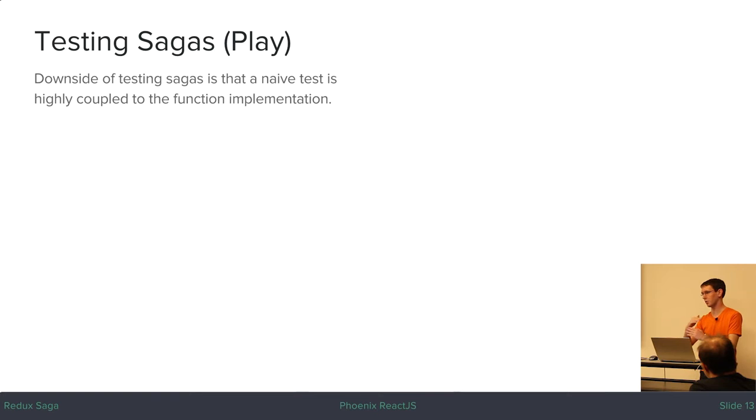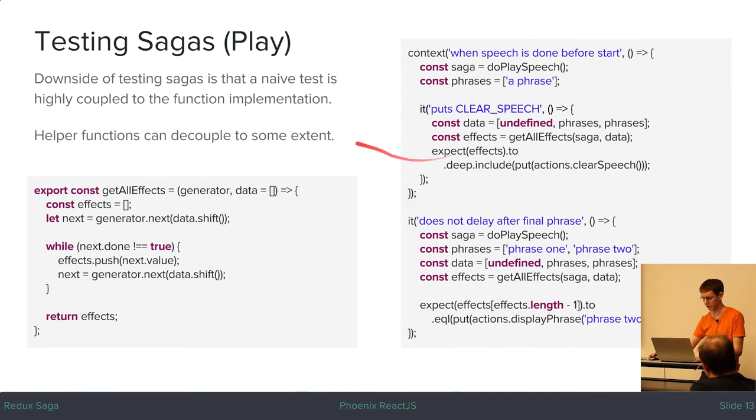So if you change the order that you're yielding these things, like if you decide to, for some reason, select data in a different order, then all your tests are going to break even though your function still works. But it's possible to write helper functions that can sort of decouple this to some extent.